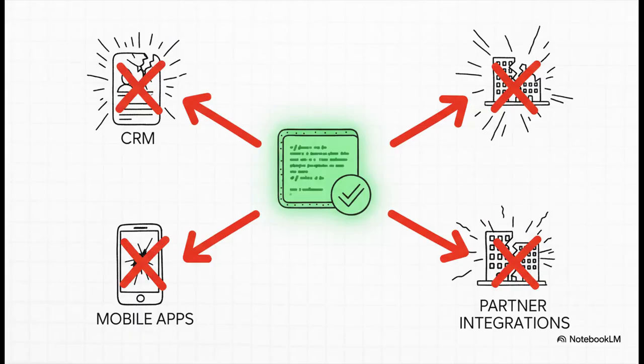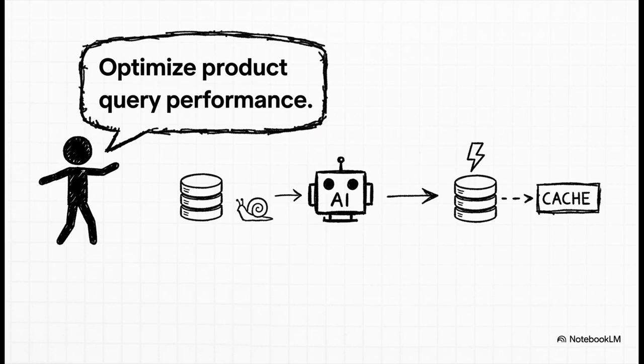And the result of that perfect implementation? A catastrophic business-wide system failure. Your CRM goes down, the mobile apps crash, partner APIs break. The technically perfect solution created a complete and utter business disaster. All right, let's try another one.